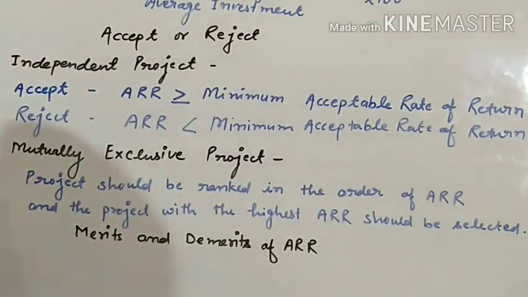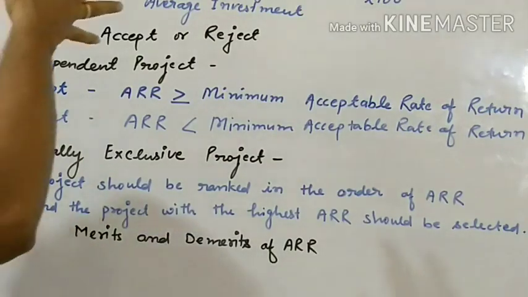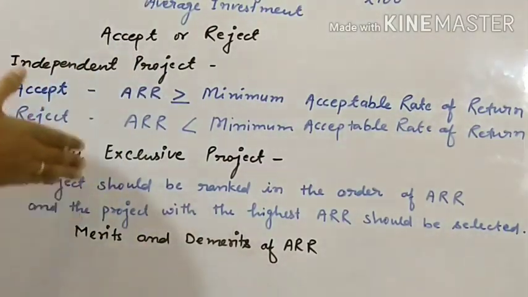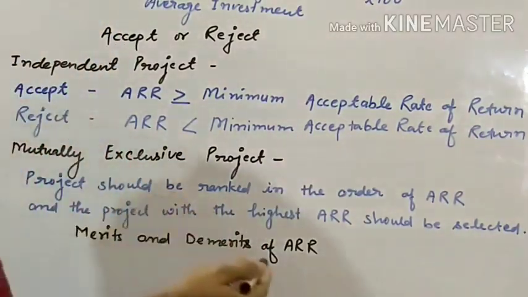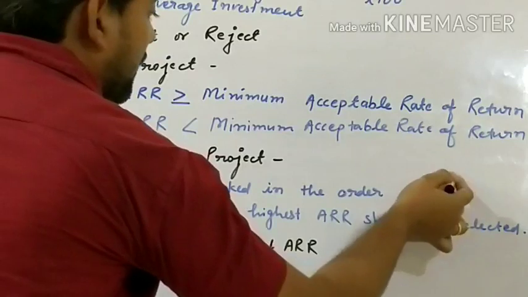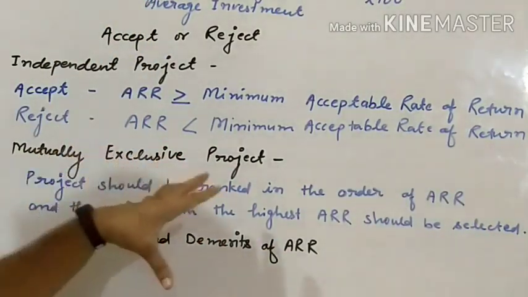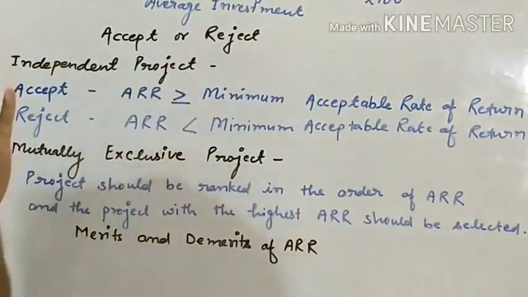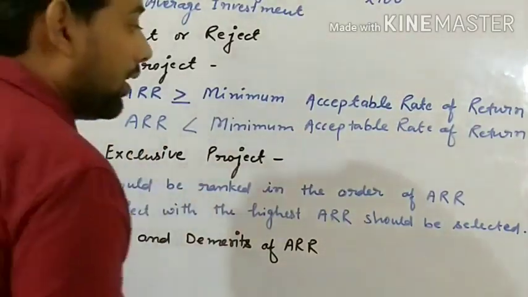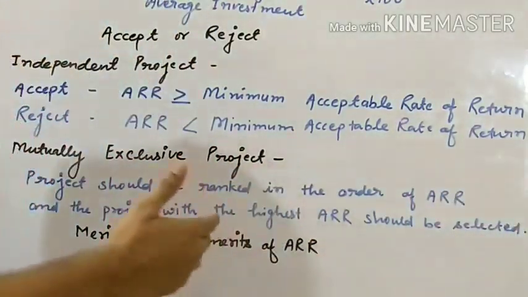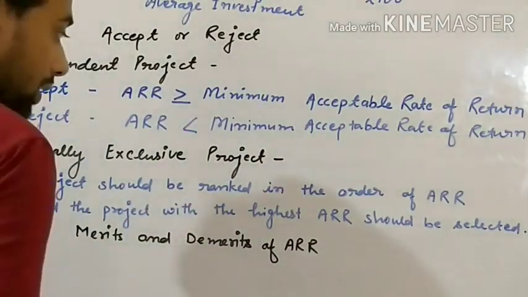Let's see, in case of mutually exclusive projects, first we will order all the projects of ARR. That is, we will rank the projects in the order of ARR. The project which has a higher ARR would be first, then second, and then third, and so on. After that, how will we select the project?